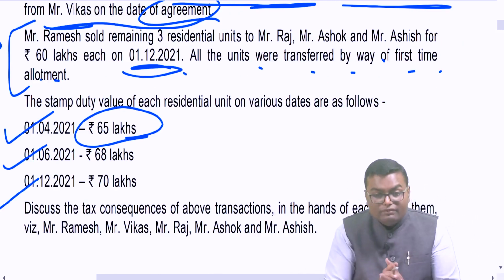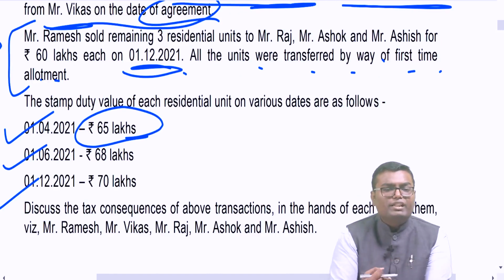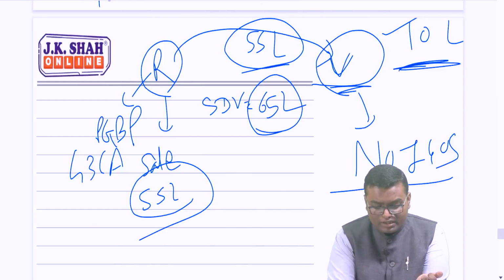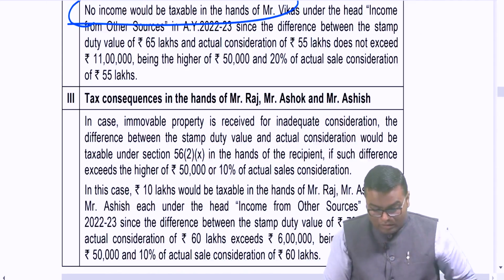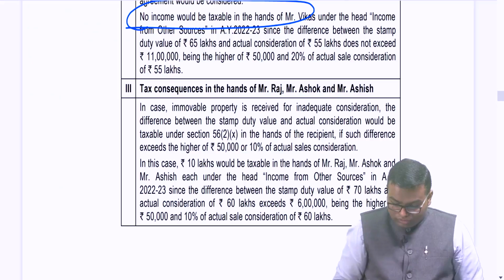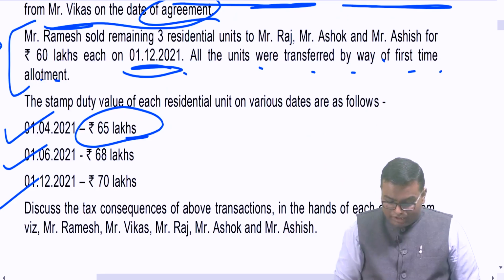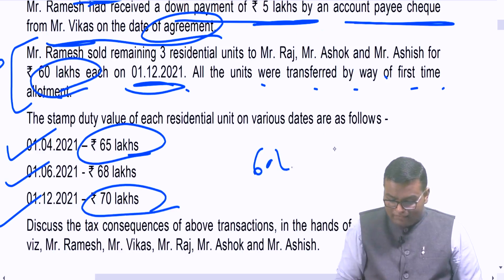On 1st December 21, the units were transferred, and let us assume that they must have done the agreement also on 1st December 21, because nothing has been said regarding the date of agreement and all that. So obviously over here, the actual consideration given in the question is 60 lakh, and the stamp duty value which we have to compare is 70 lakh.